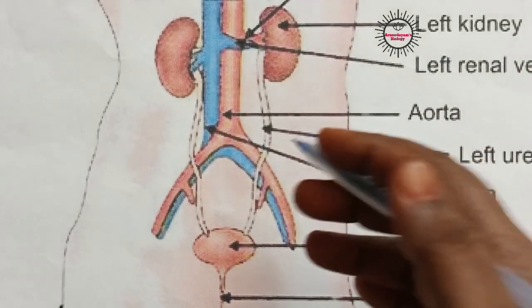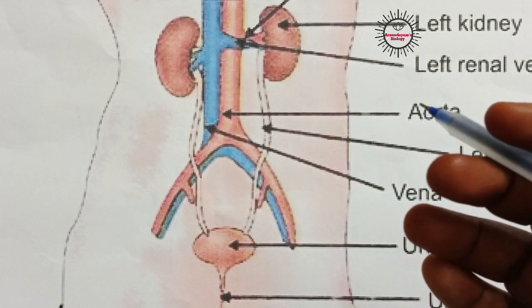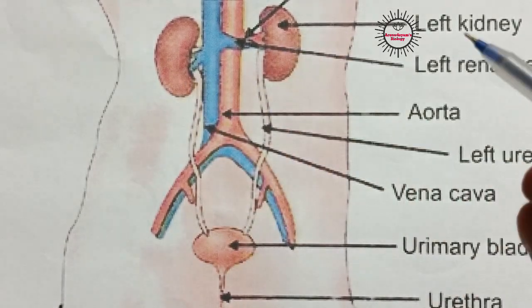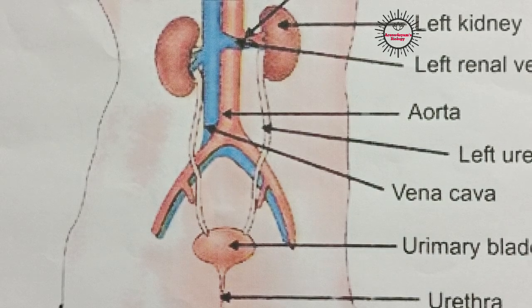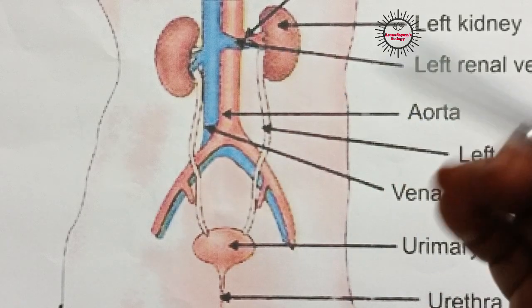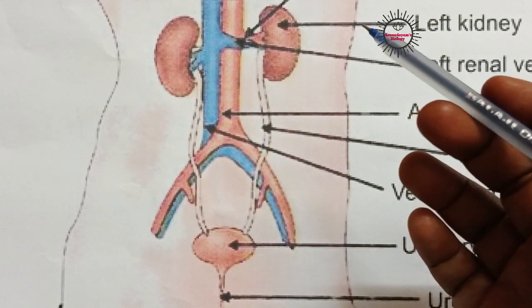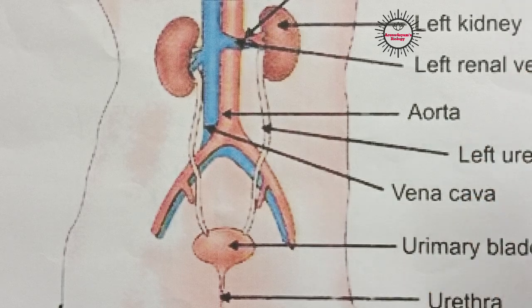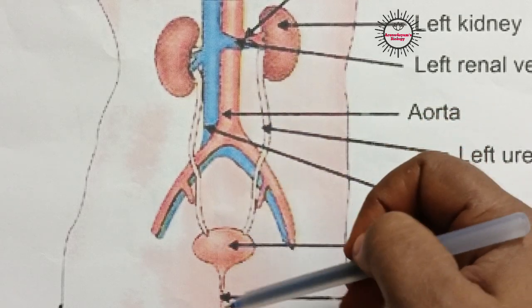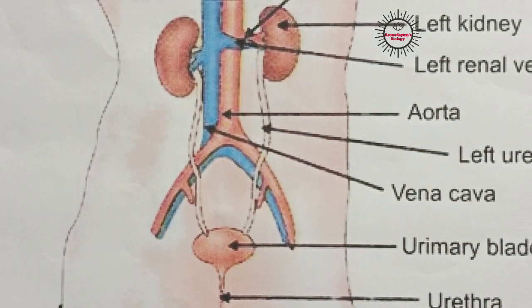Same like that here also, waste materials which are produced in different cells of our body are brought to kidneys through blood. In kidneys, filtration takes place. A waste product called urine is produced, and that urine contains urea, uric acid, ammonia, like these nitrogenous waste materials, and that will pass through these organs and ultimately discharge out of the body.